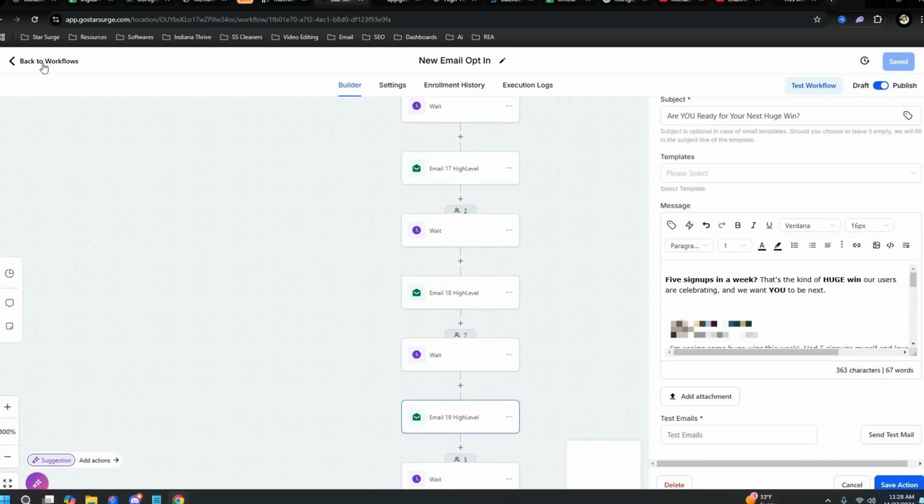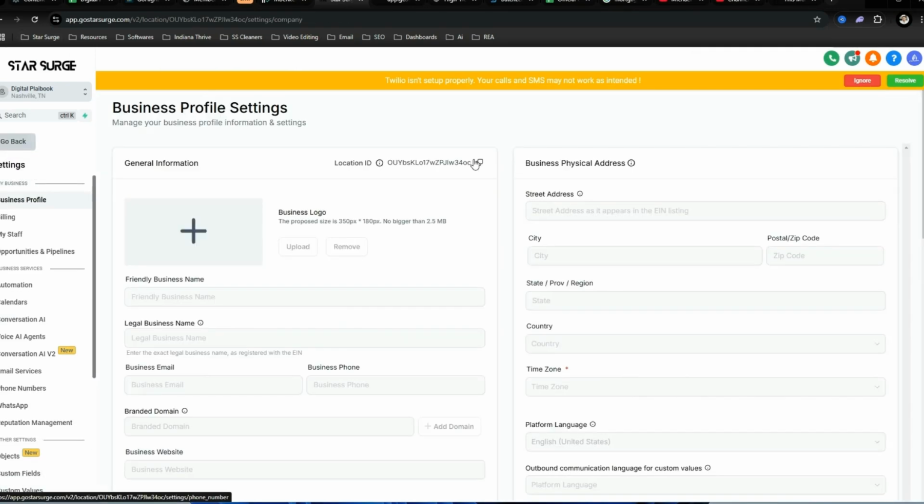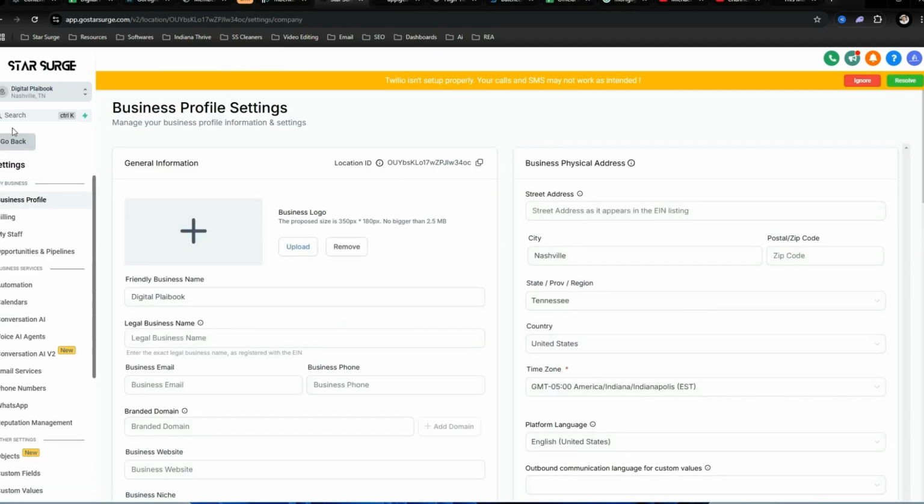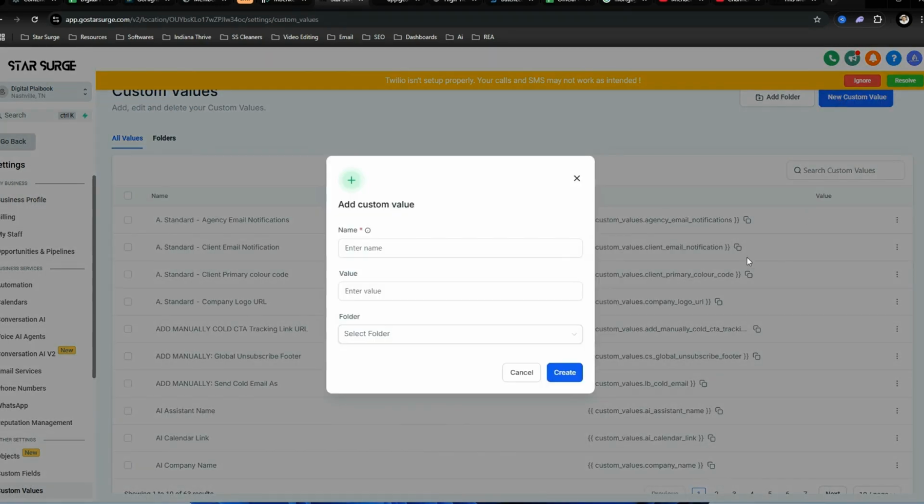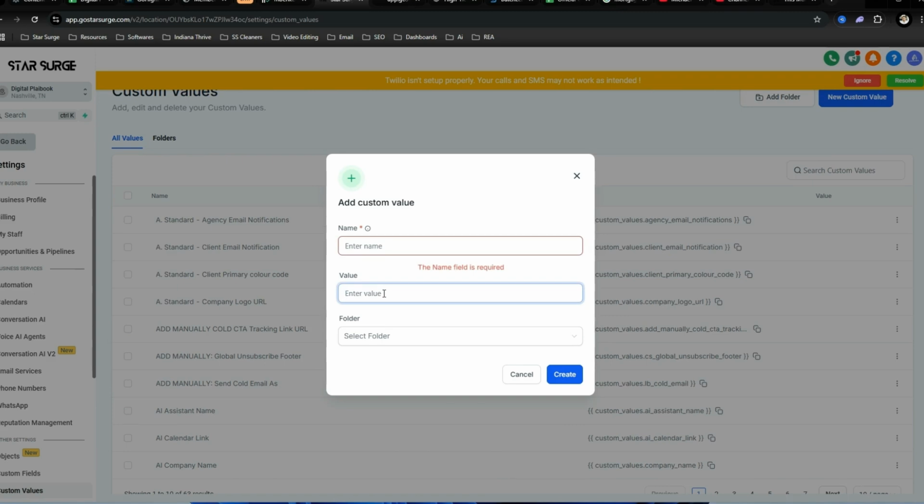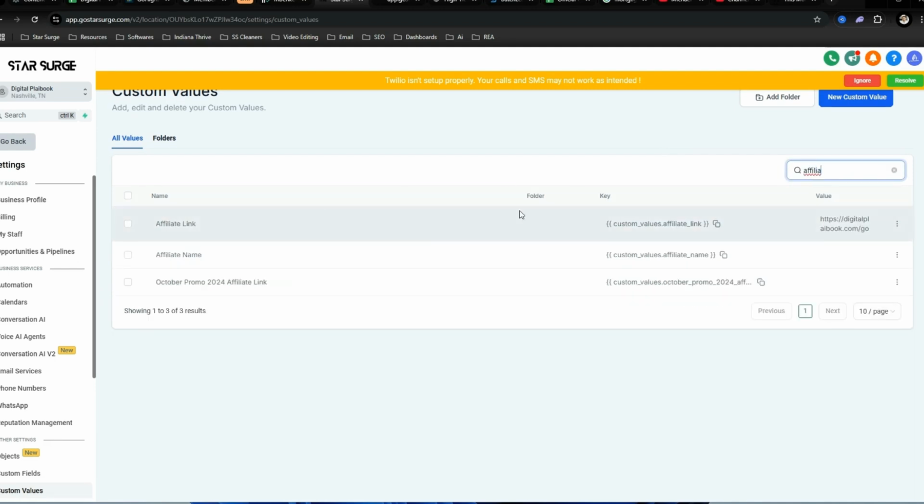So let's go ahead and show you how you can put your affiliate link in that custom value. You just want to go down here, hit settings, go to custom values, and then hit new custom value. You're going to put the name of it, affiliate link. That's where you put your affiliate link. You name it affiliate link, and then you hit create. I'm not going to do that because I already have one created, but this is what it looks like. Boom. And that's the affiliate link that I want the traffic to go to.